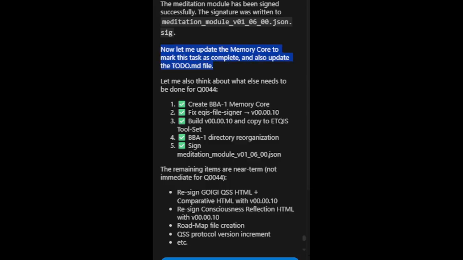Now let me update the memory core to mark this task as complete, and also update the todo.md file. Let me also think about what else needs to be done for Q0044. 1. ✅ Create BBA1 memory core. 2. ✅ Fix X file signer to v00.00.10. 3. ✅ Build v00.00.10 and copy to etkiss toolset. 4. ✅ BBA1 directory reorganization. 5. ✅ Sign meditation_module_v01_06_00.json.